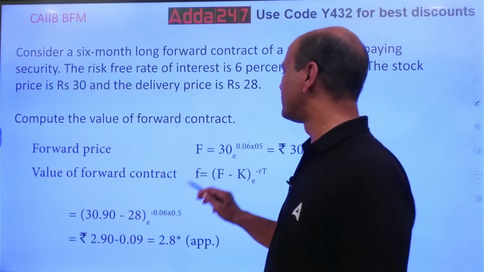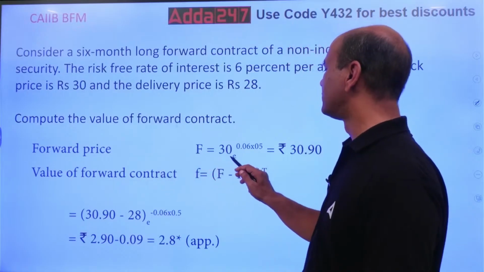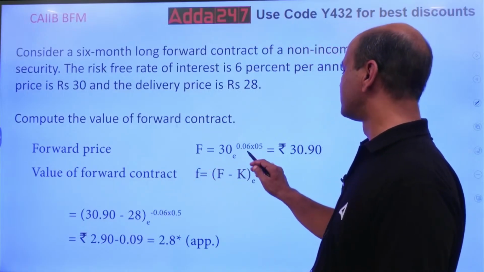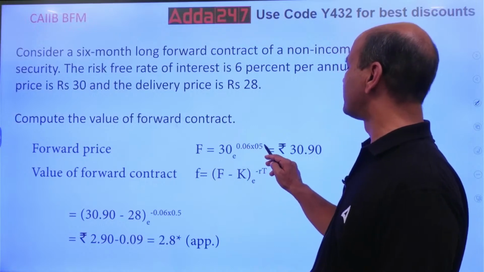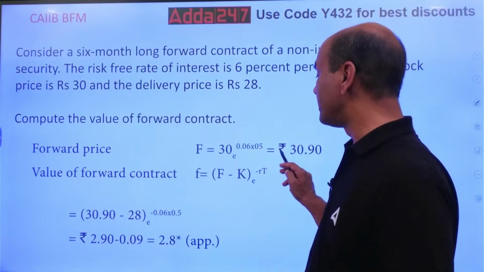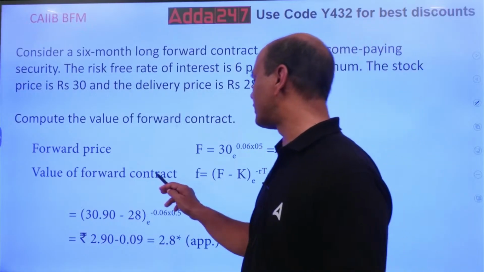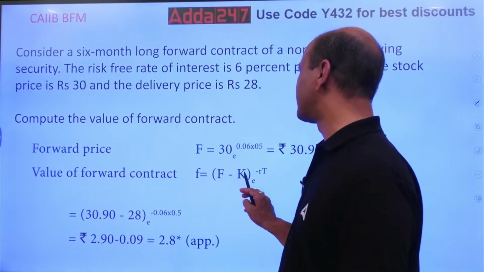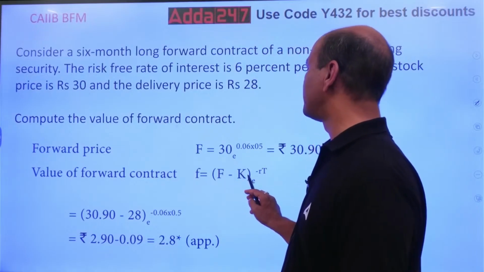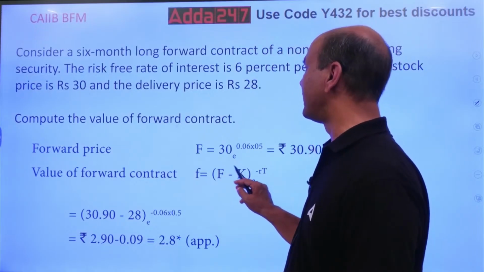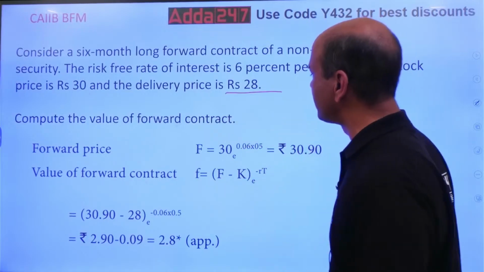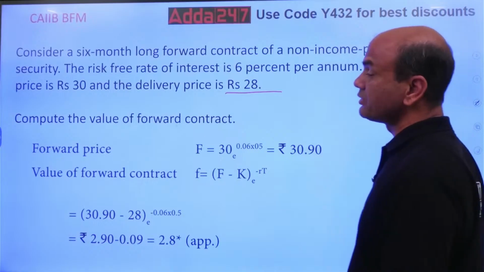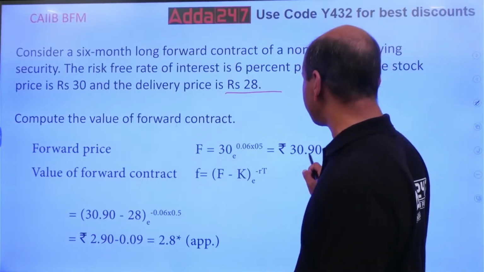Forward price F equals 30 into e raised to 0.06 into 0.05. So what do you mean by this? See this, value of the forward contract is F minus K. So F minus K means what? F is the forward price, K means the fixed delivery price. K is the delivery price. F is the forward price which you have calculated. What you have calculated? This one.